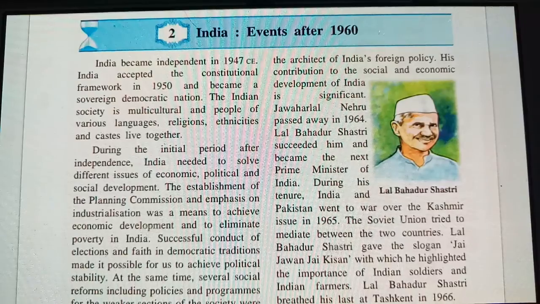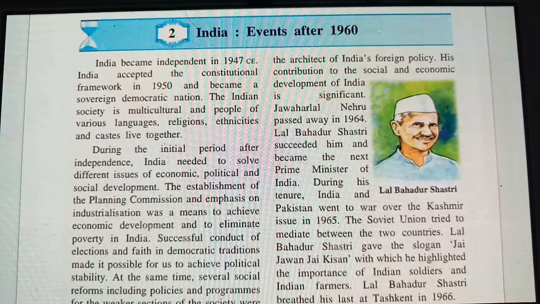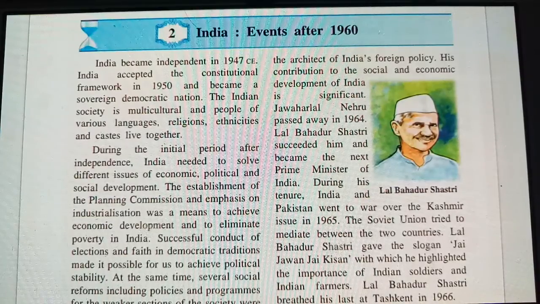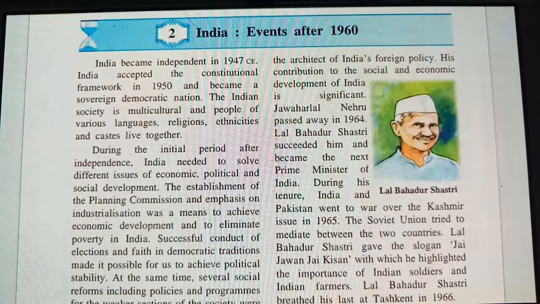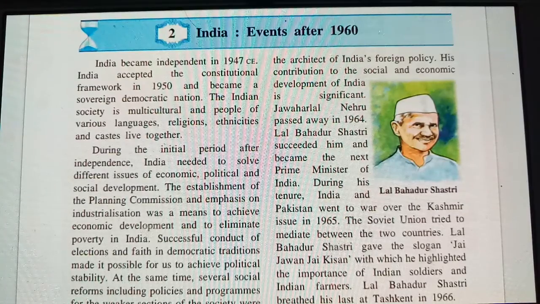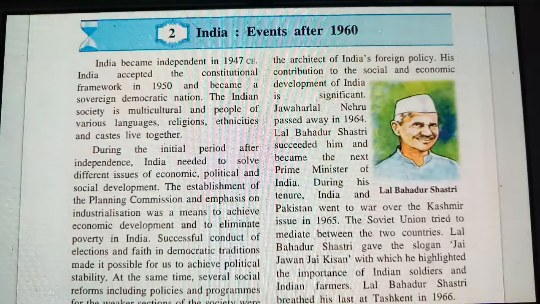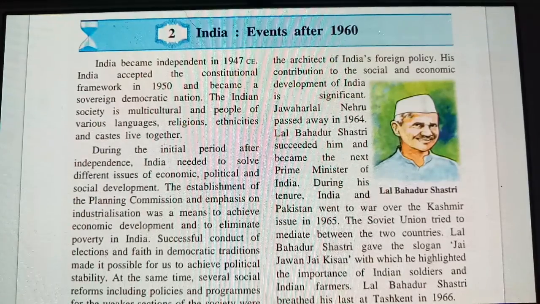During the initial period after independence, India needed to solve different economic issues. After independence, we had an initial period in which we had to solve some of the problems occurring in India. There were economic issues, like inflation in India. We did not have good money, and we had inflation at that time. There were also political and social issues. Society was not greatly developed, and the political parties did not have a great idea of how to benefit the people. That was the lacking of India.